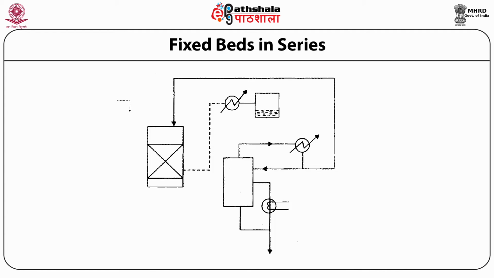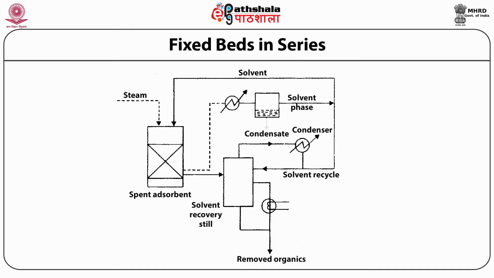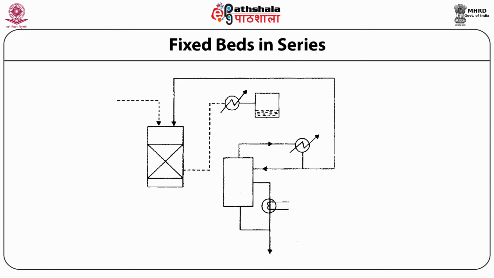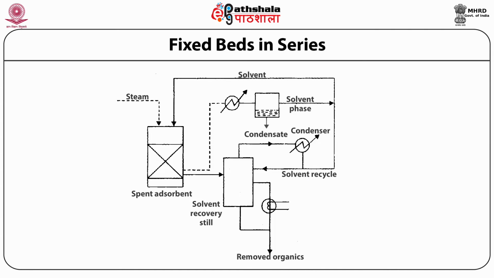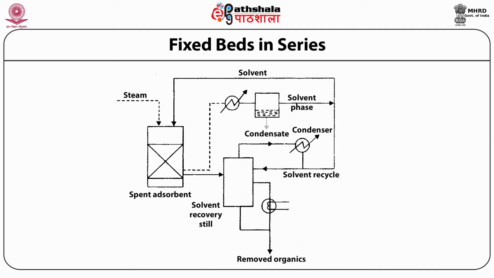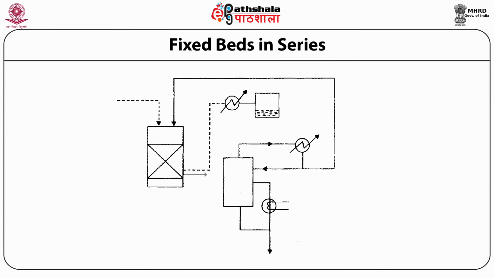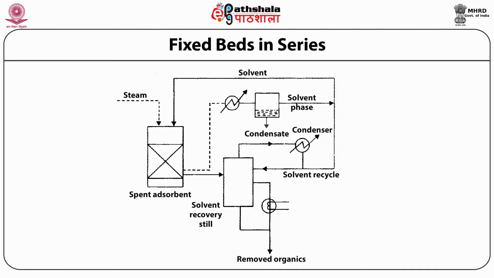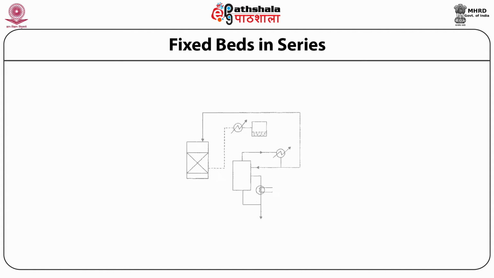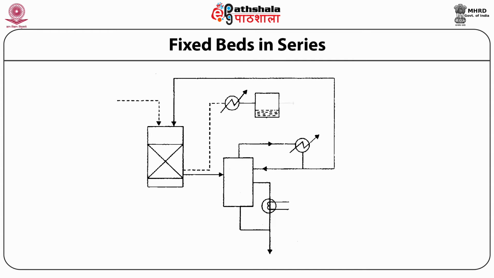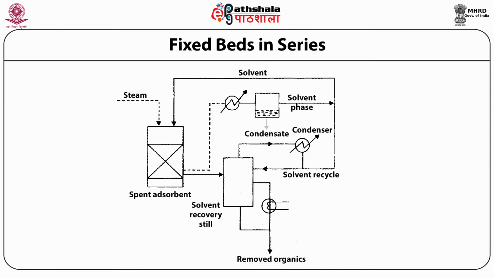The next picture shows solvent regeneration of the activated carbon. Here we see the bed of spent adsorbent in one chamber, where steam and solvent pass through this bed. Then the recovered solvent passes through another chamber, where it is condensed and collected, removing the organics from that chamber, and this solvent is again recycled by the process of recondensation.